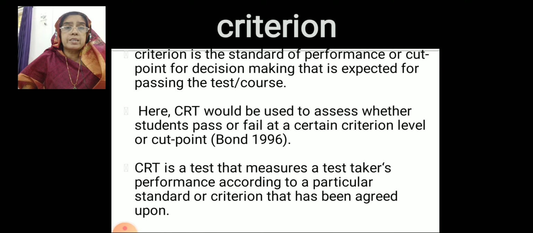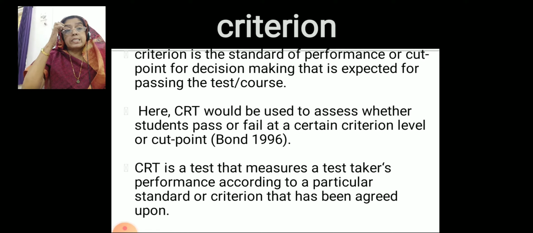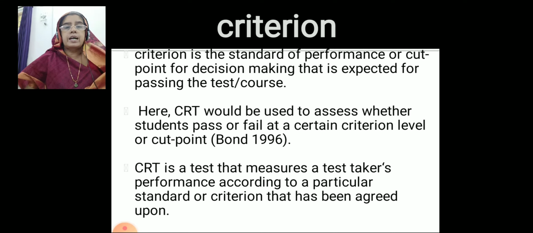Now we have another type of test called criterion referenced test. What is criterion? What is criteria? Criteria is the plural and criterion is the singular word. Suppose we want to purchase new clothes for our family, we have some criteria, and we say them one by one. First of all, the price must be average, then the cloth must be from a good company or good textile, good product, and the shop must be reachable, and we have many criteria like that.